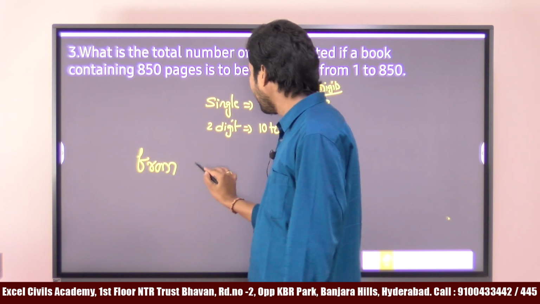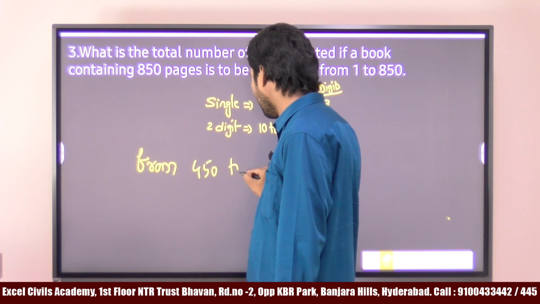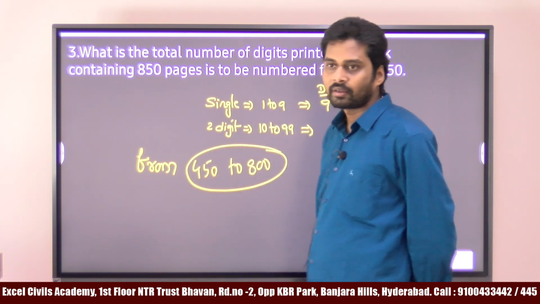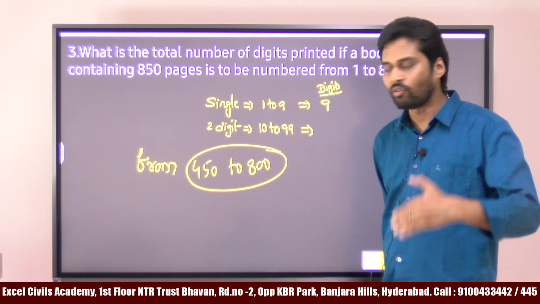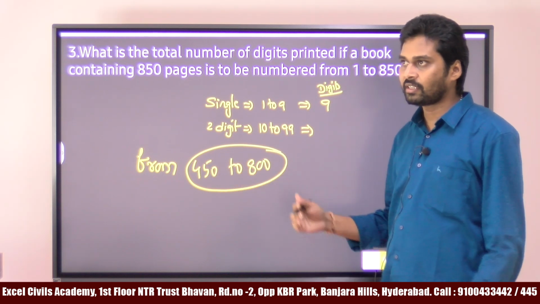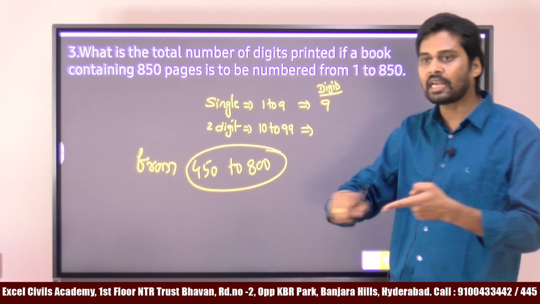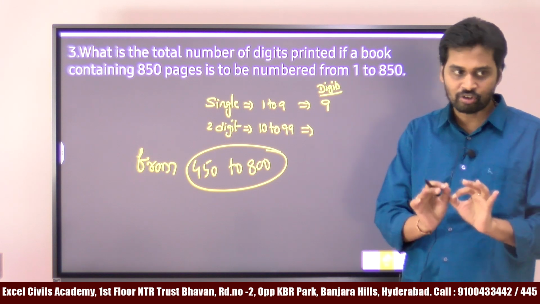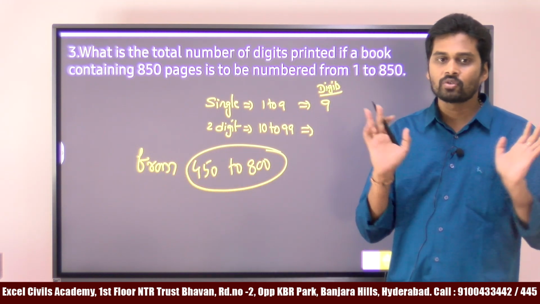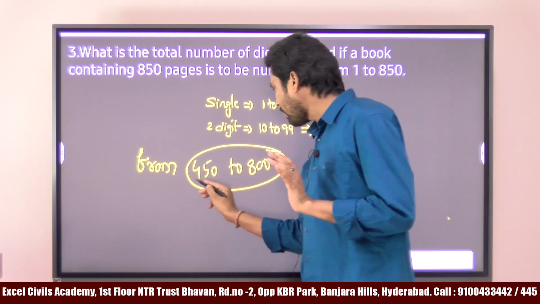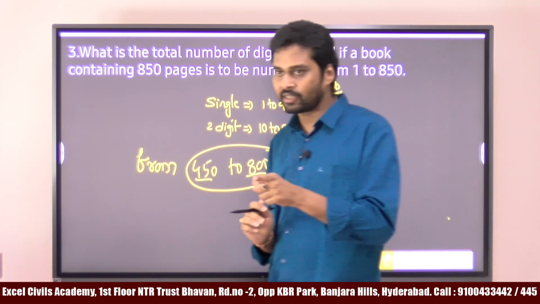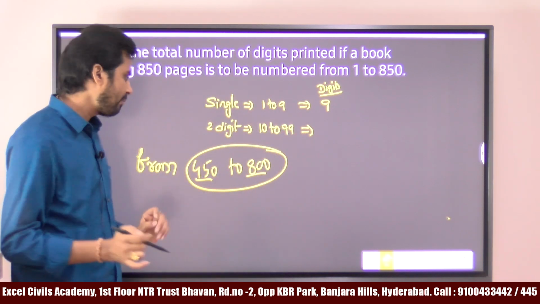If I ask you how many numbers are there from 450 to 800, from 450 to 800 means you have to include both 450 and also 800. Remember this always, because it's a very, very important application.